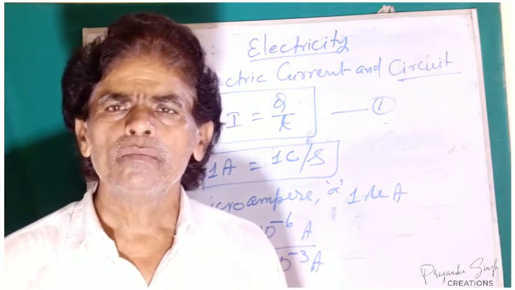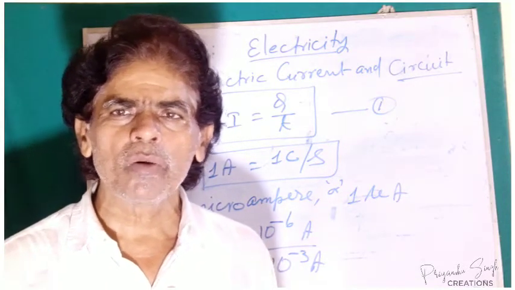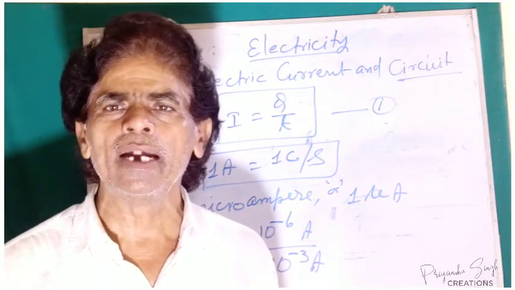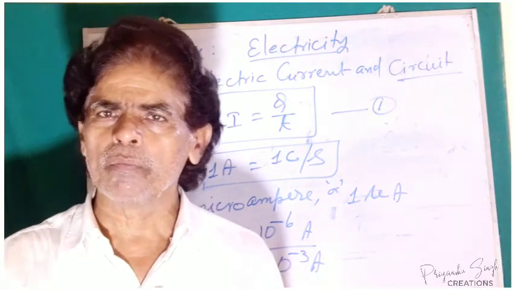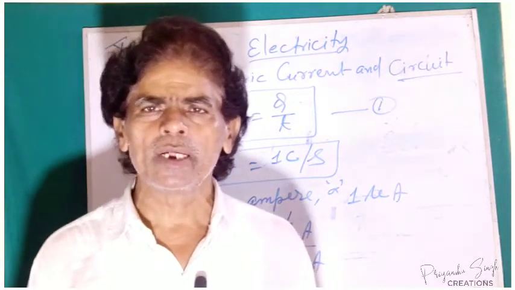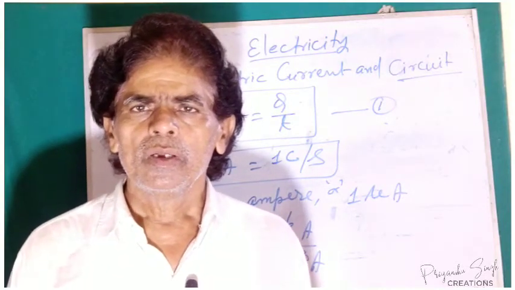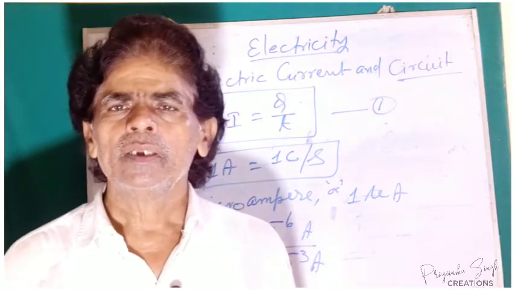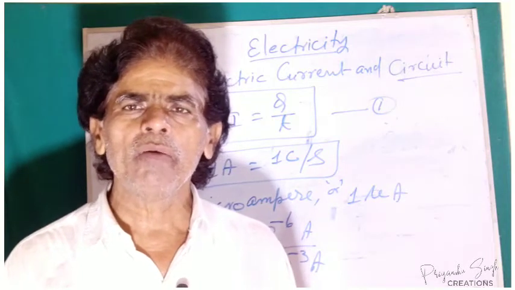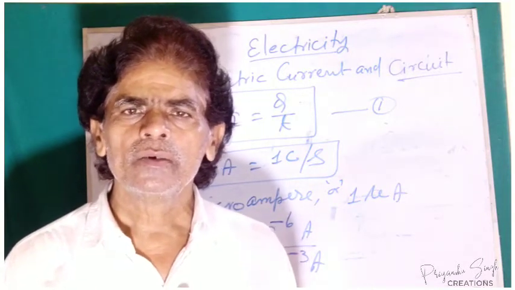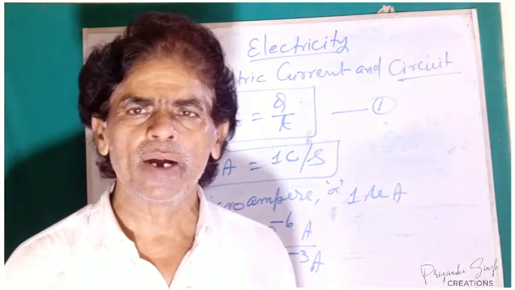And how do we measure this? The electric potential at a particular point in the electric field is defined as the electrical work done on bringing the unit test charge, that is positive charge, from infinity to that point. If we have to bring a unit positive charge from infinity to a particular point away from a stationary charge, we say that it is the electric potential at that point.